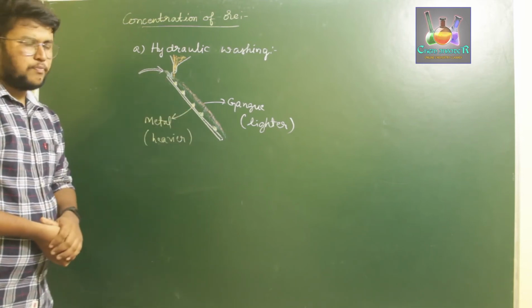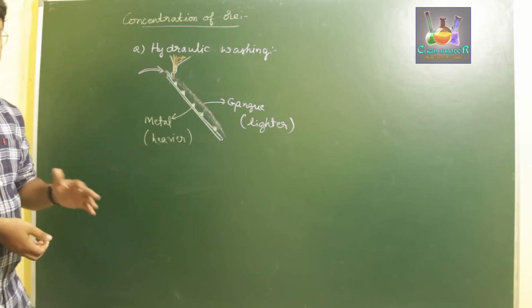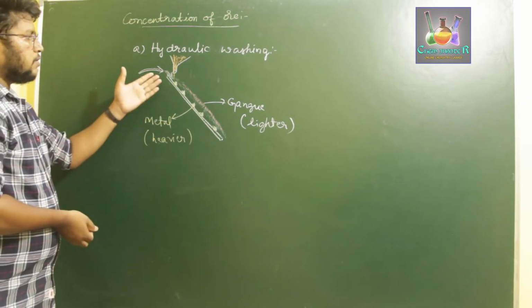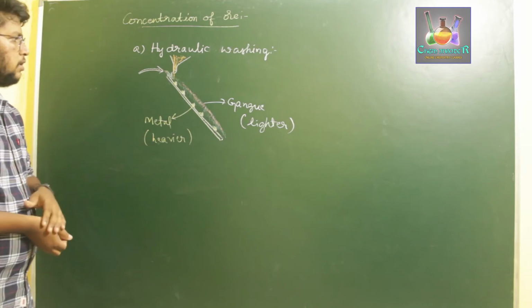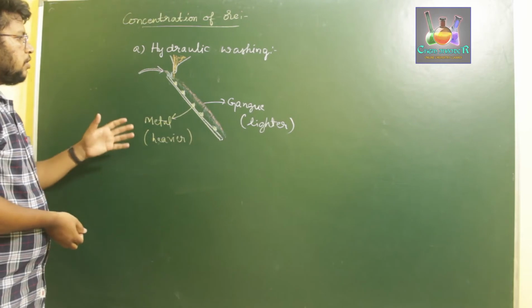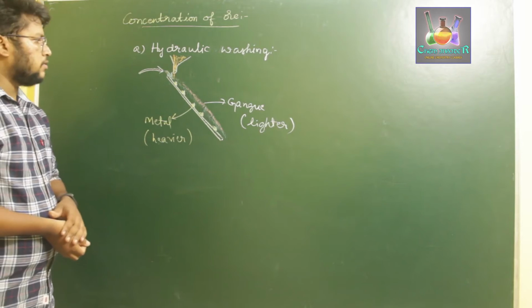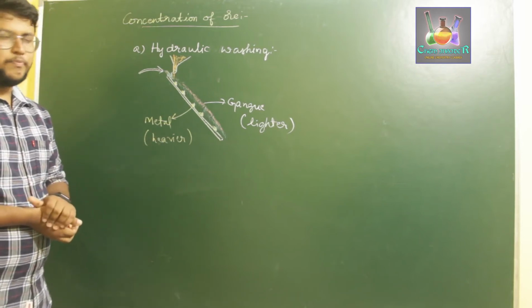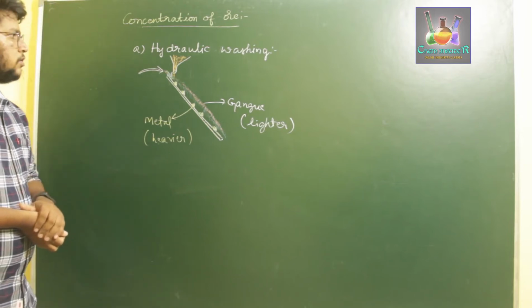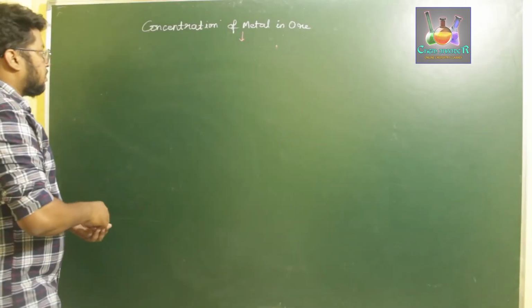at the incisions. What you have to observe here is that this hydraulic washing process is not usually used, because if the flow of the stream is faster, it may also carry away our metal components. So it is only possible if we have a slower stream of flow. If it is a very slow stream, sometimes it may leave the gangue particles behind also. Therefore, this hydraulic washing method is not much used. So this is how hydraulic washing takes place. Okay, next is